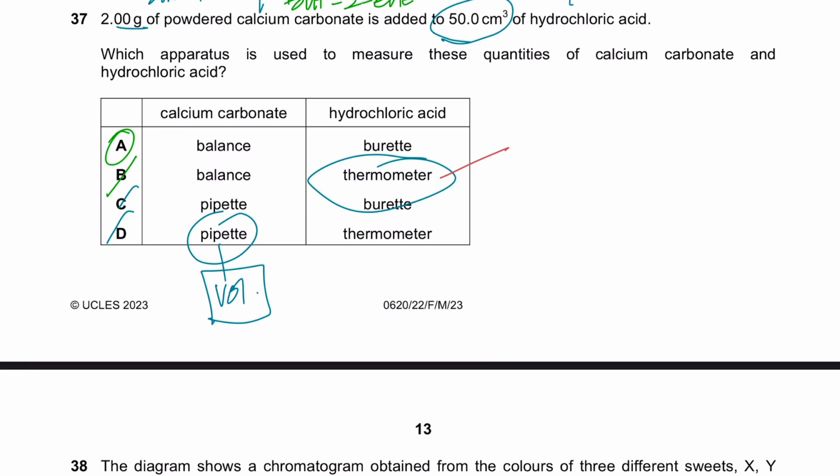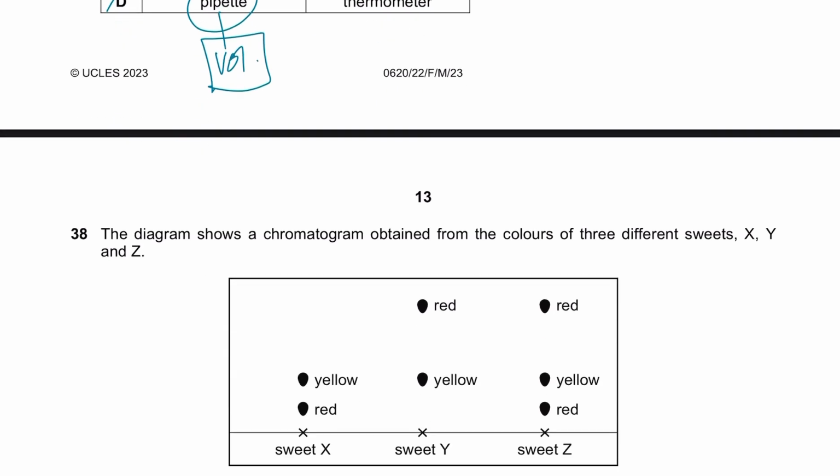If there was a pipette between the thermometer options, then obviously I would still go for the burette because it's more precise, but they wouldn't put you in such ambiguity type situations. I don't know what the English for this is, but yeah.